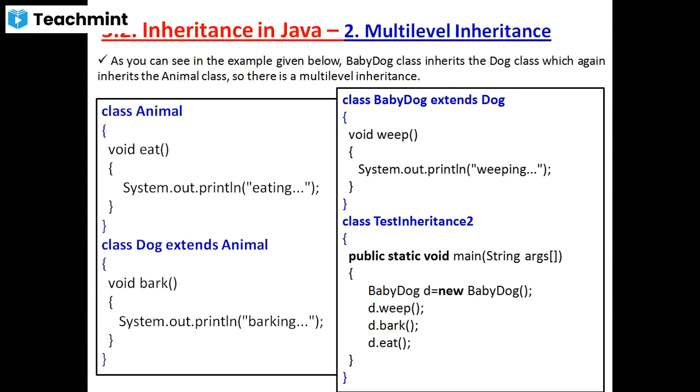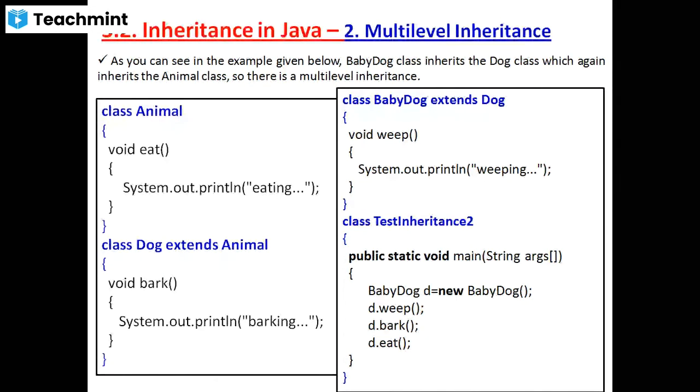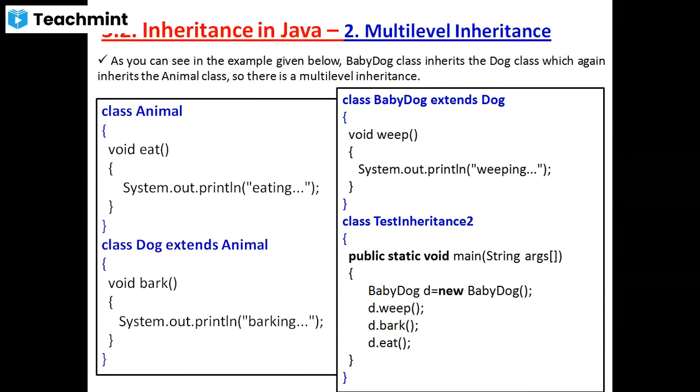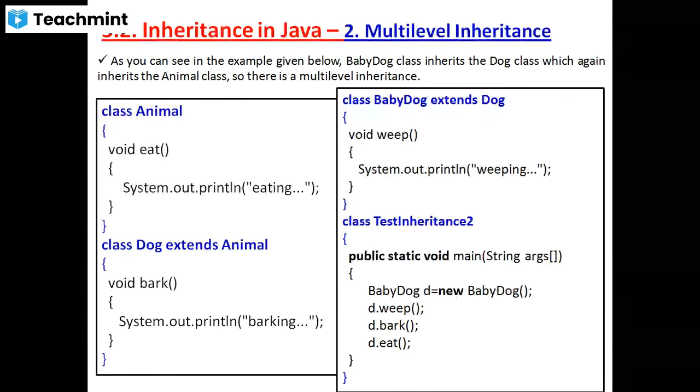By using the new operator: BabyDog d. D is the name of the object, equal to new BabyDog. New is the keyword, new is the operator. This statement is called the object creation. By using the object, which methods can we call?